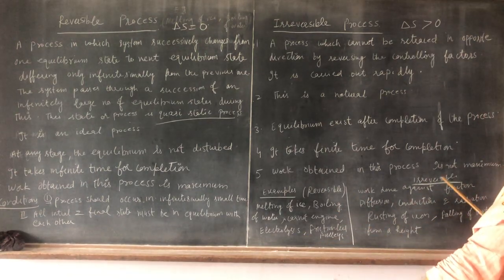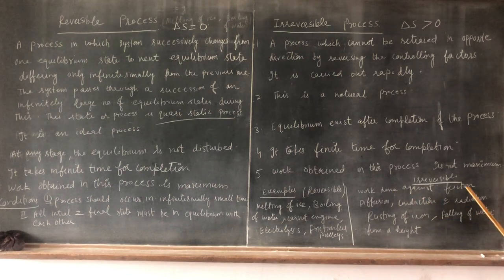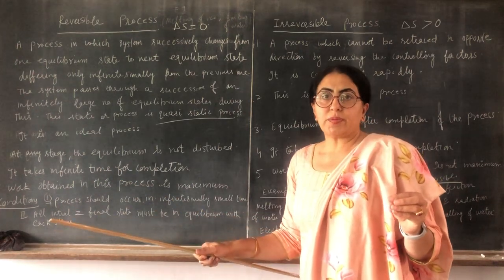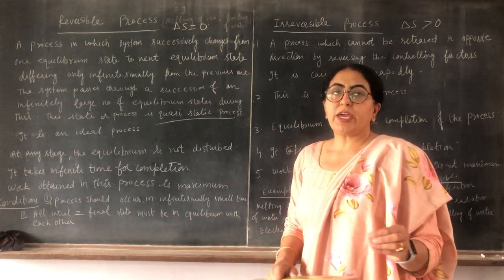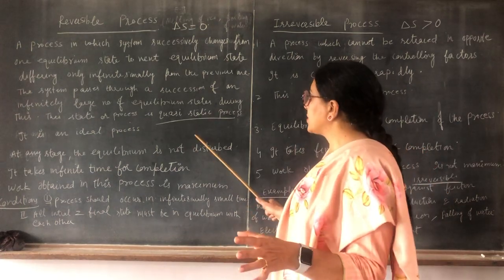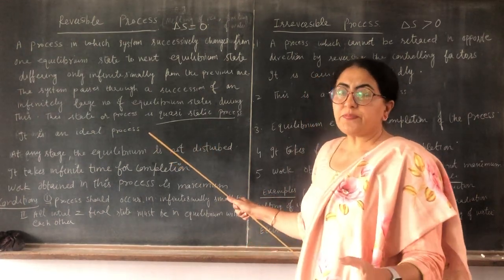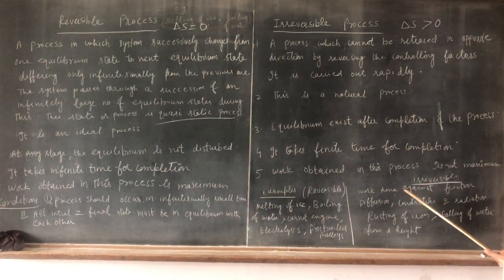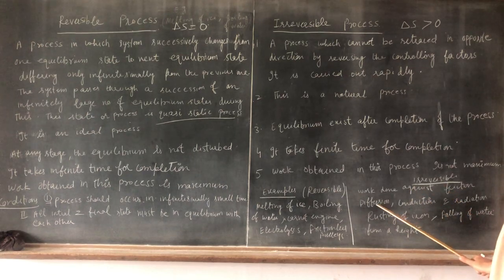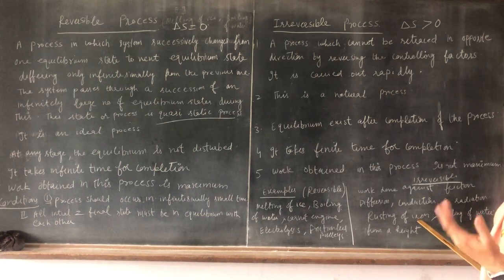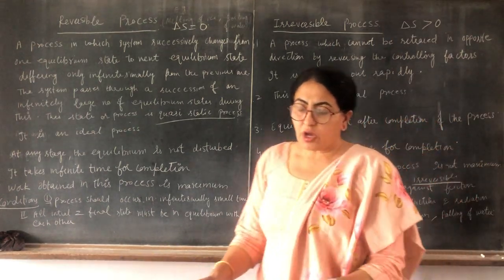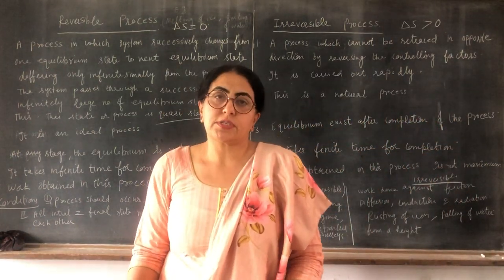Now the examples of irreversible processes. Work done against friction. Here there is thermal equilibrium and no wastage of heat, so think of it as frictionless. Pulleys are frictionless, but in this case the examples are work done against friction, diffusion, conduction and radiation, rusting of iron, which is an irreversible process, and the falling of water from a height, which is also an irreversible process.